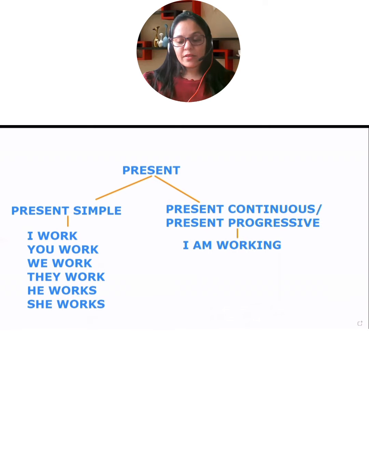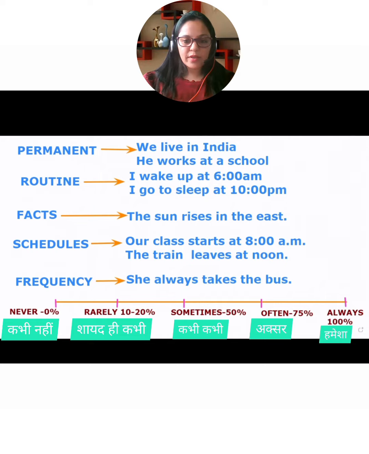So now we will discuss when do we use it. Okay. So there are five different situations in which we can use simple present tense. First of all, we can use the present simple tense to talk about things which are permanent. For example, I live in New Delhi, right? So I'm not changing my city daily. I'm in that city for some time, right? So it's a permanent situation because it is true for me, and it's completely true always.